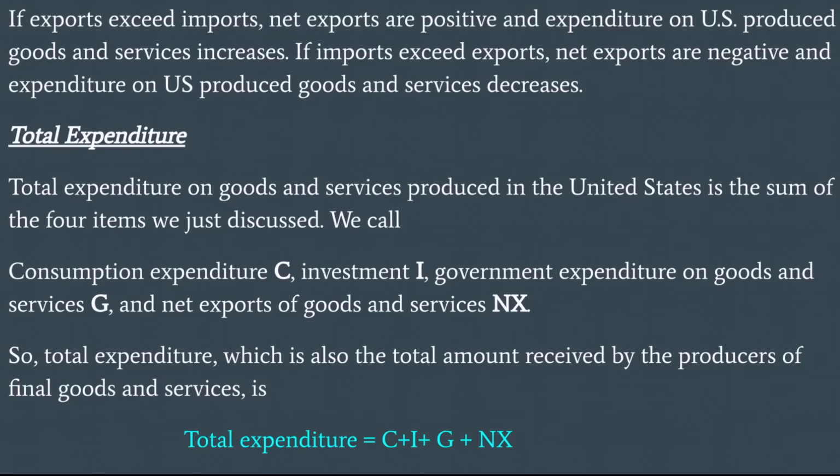Total expenditure. Total expenditure on goods and services produced in the United States is the sum of the four items we just discussed. We call consumption expenditure C, investment I, government expenditure on goods and services G, and net exports of goods and services NX. So total expenditure, which is also the total amount received by the producers of final goods and services, equals C plus I plus G plus NX.